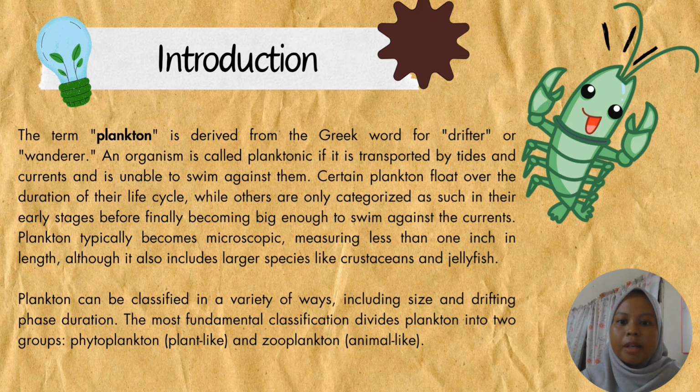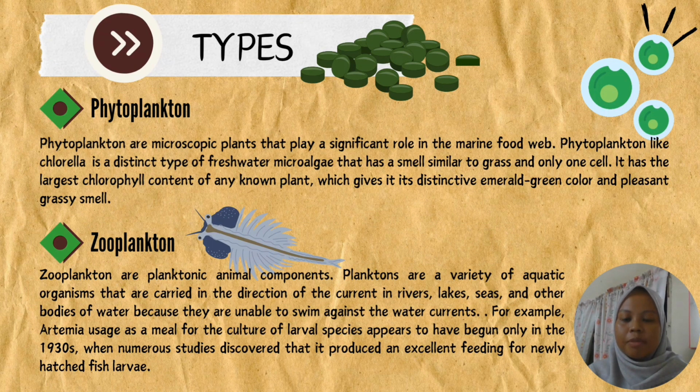Plankton typically are microscopic, measuring less than 1 inch in length, although the group also includes larger species like crustaceans and jellyfish. Plankton can be classified in a variety of ways, including size and drifting phase duration. The most fundamental classification divides plankton into two groups: phytoplankton, plant-like, and zooplankton, animal-like. So these are the types of plankton.